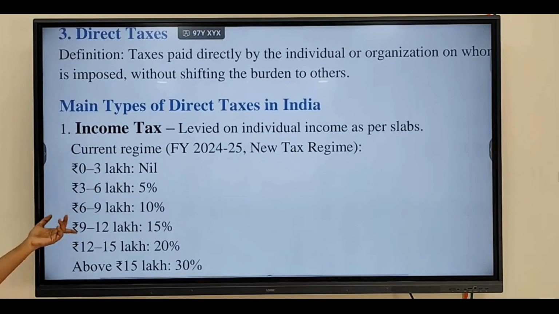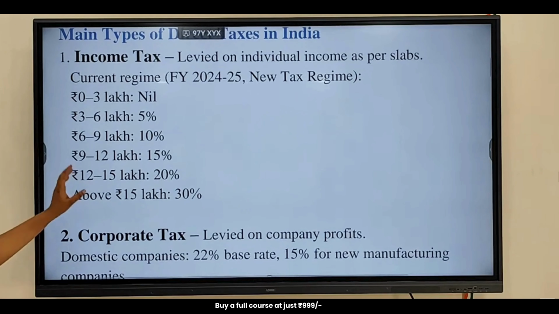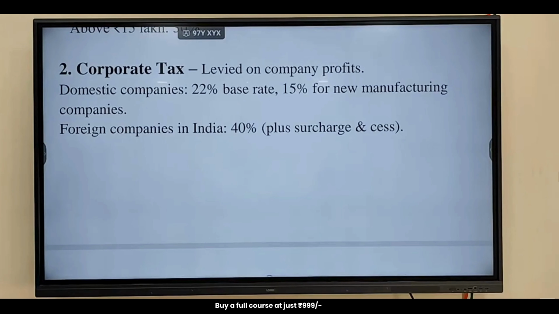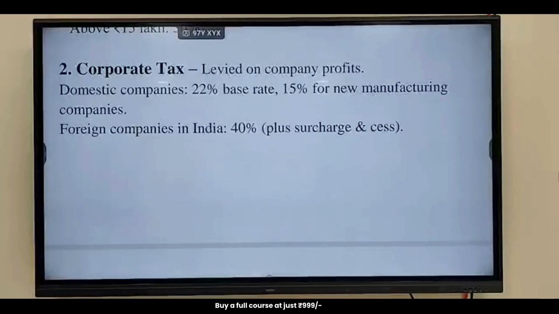Direct tax, as we have seen, includes the income tax. We have already discussed the current new regime and the tax slab also. And the corporate tax. What is corporate tax? This is the tax that we pay on corporate profits.